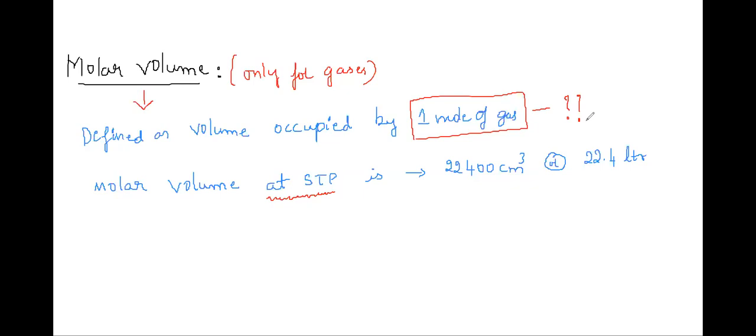6.6 into 10 to the power of minus 27? You started with only one digit as the right one. 6.022 into 10 to the power 23. So one mole is always equal to 6.022 into 10 raised to 23.